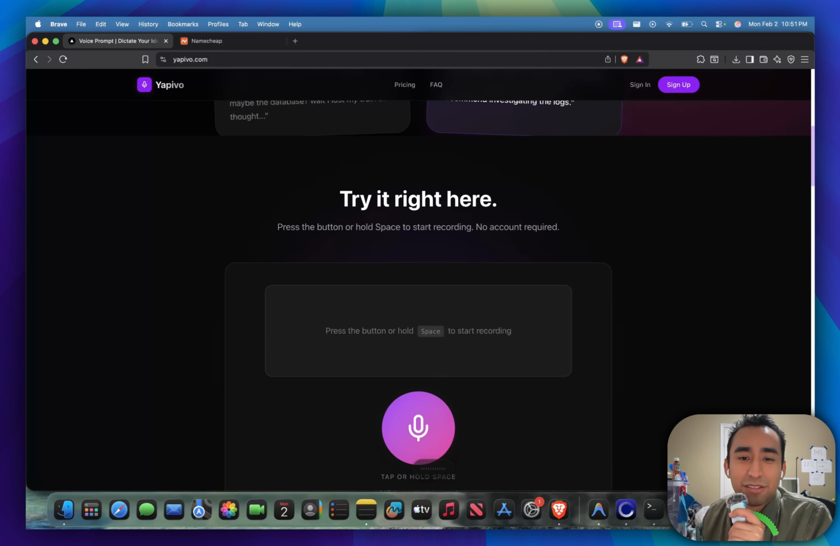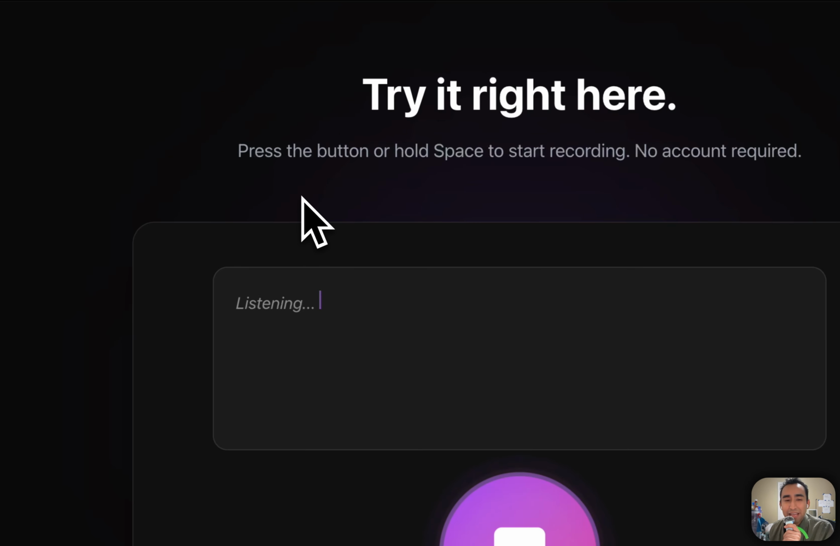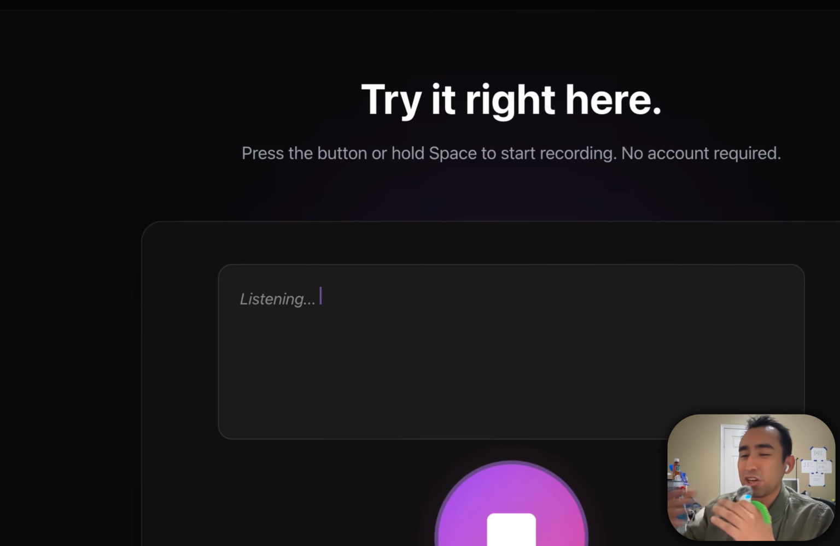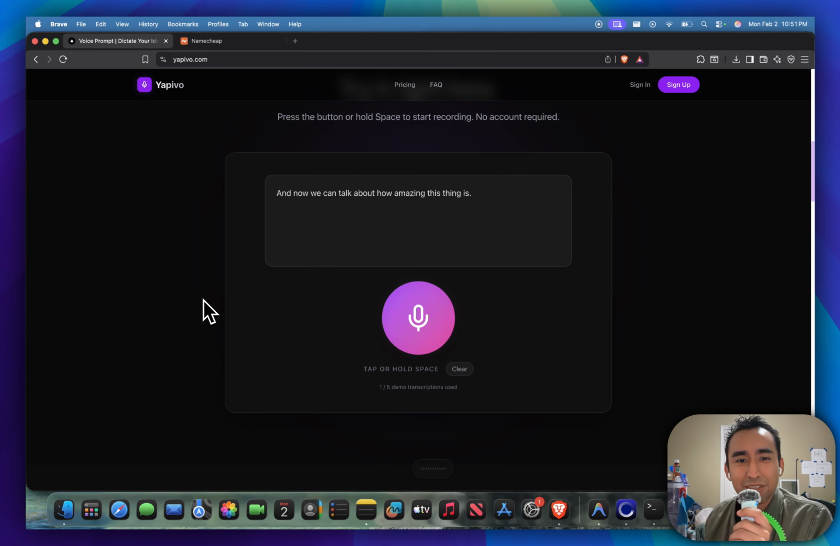So here we can actually test it on the web. First, allow permissions, and now we can talk about how amazing this thing is. Look at that.